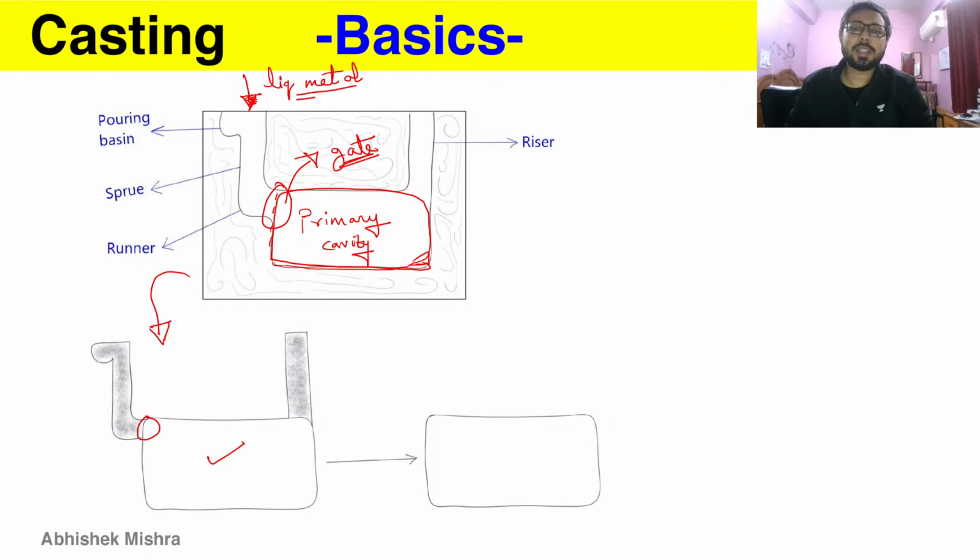That extra metal is in the riser, which will provide the primary cavity that extra metal when it has shrunk or contracted. That is the job of the riser. Another function of the riser is to allow the gases that form during the casting process to escape. So the riser does these two things, and we will talk about risers more as we move forward.